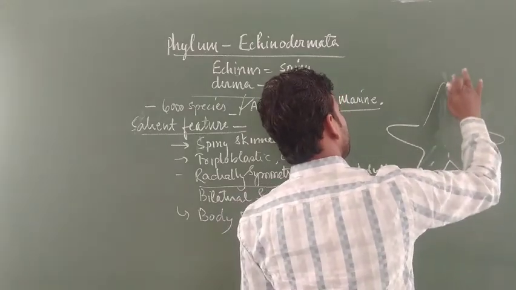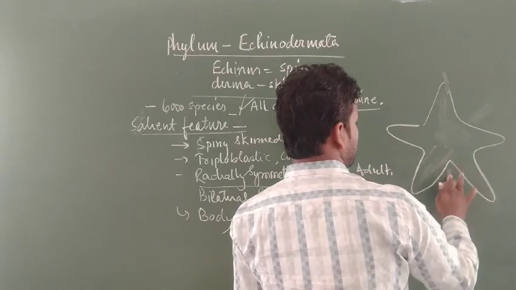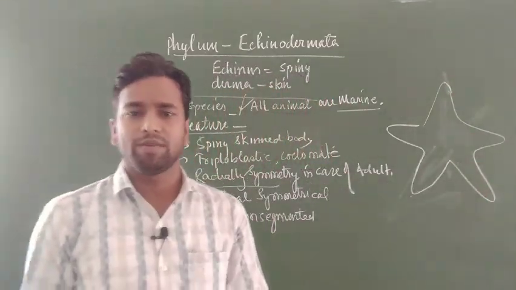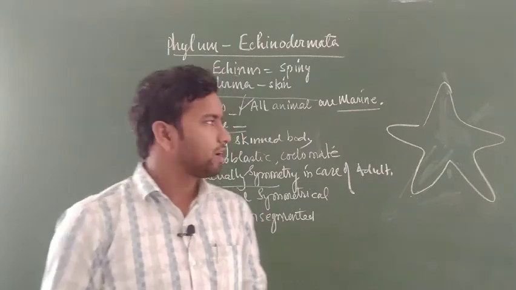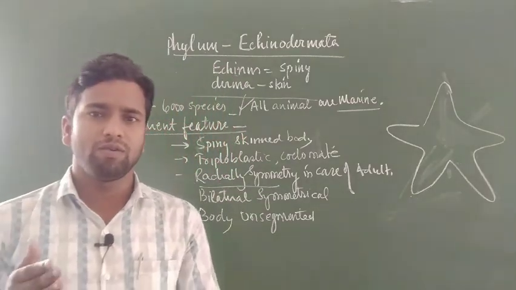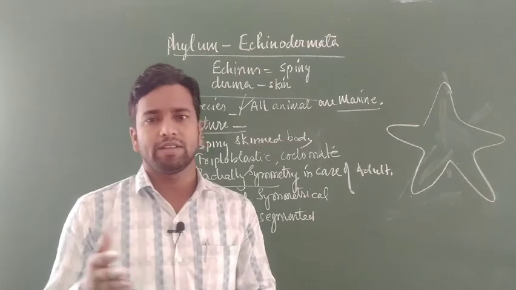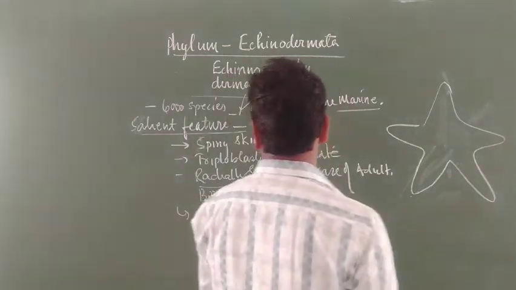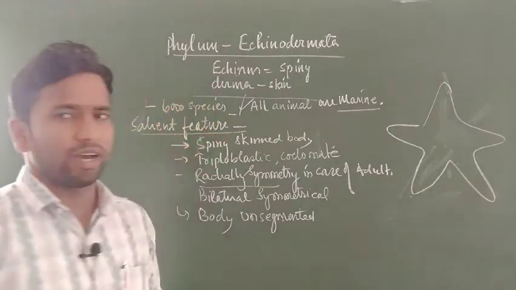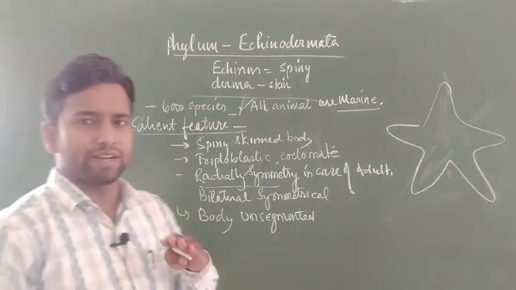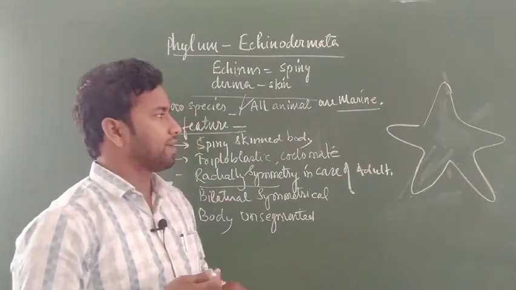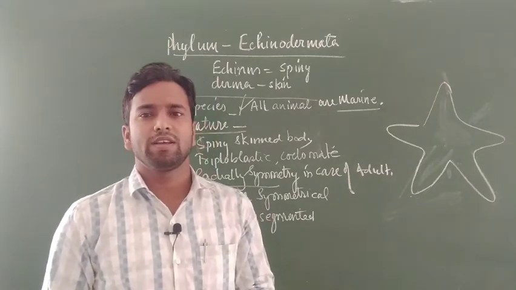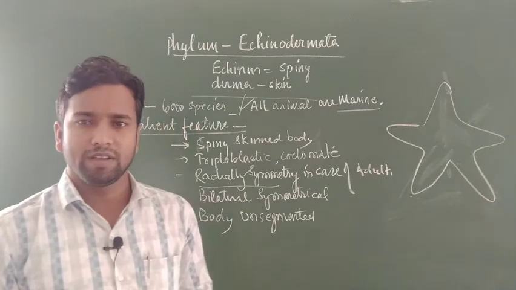You already know, students, that in previous classes I discussed the different types of symmetry in different phyla of non-chordates, and how bilateral symmetry differs from radial symmetry. The starfish body is dorsiventrally flattened and found in the marine water ecosystem. You can see it as a specimen in your biology laboratory.